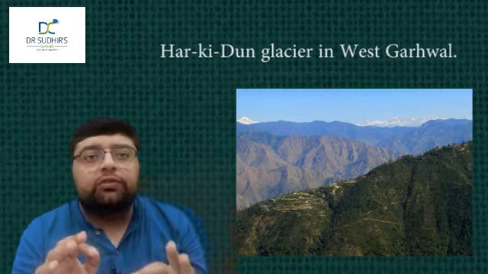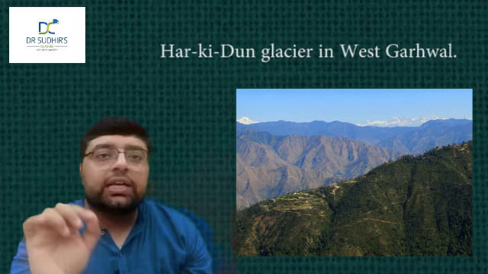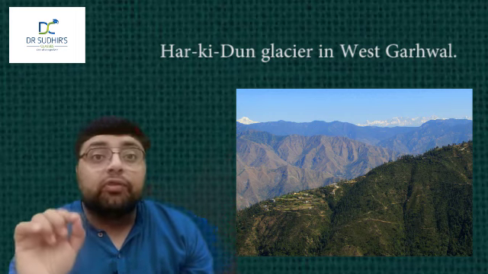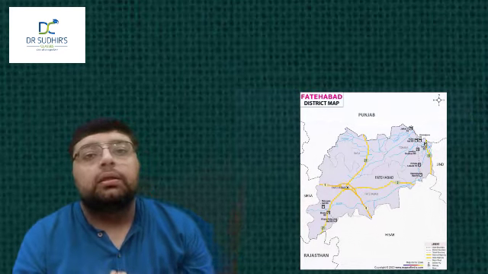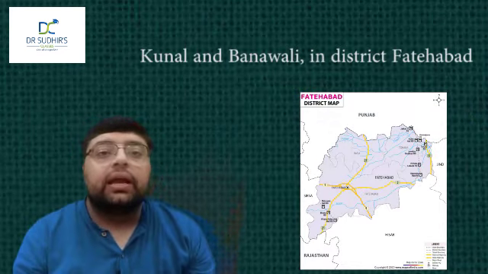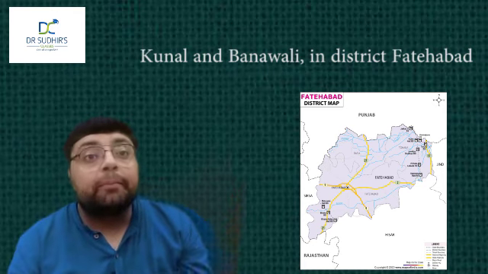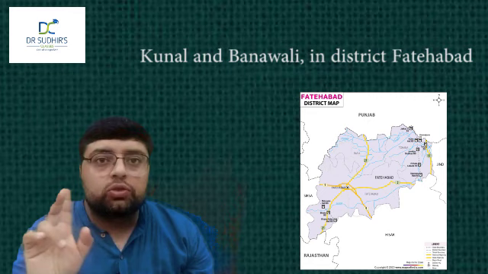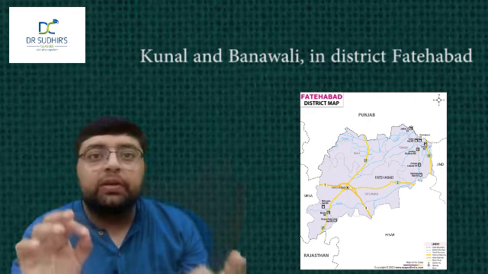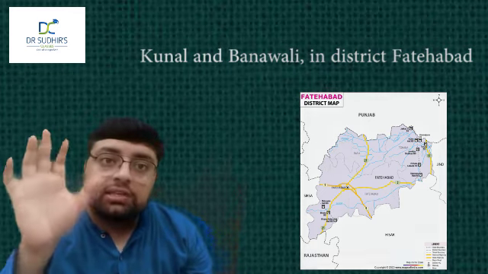Saraswati originates from Har Ki Dun glaciers in West Garhwal, again Uttarakhand. The ancient sites in Kunal and Banwali in district Fatehabad, these two sites, have been found on the bank of this river.